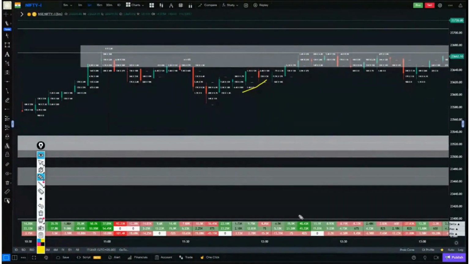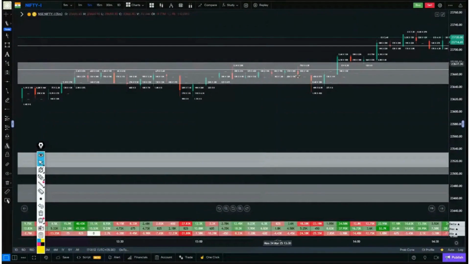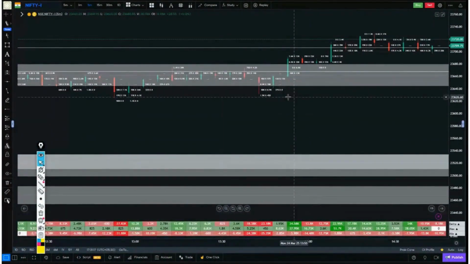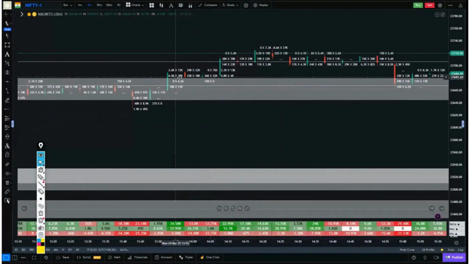Now look at this, 40K delta, meaning one heavy buying attempt happened here. Again this buying was absorbed. Another rejection was seen from here. But again one more buying attempt happened. 4K buying activity occurred and broke this zone. And this is the place where buying happened.